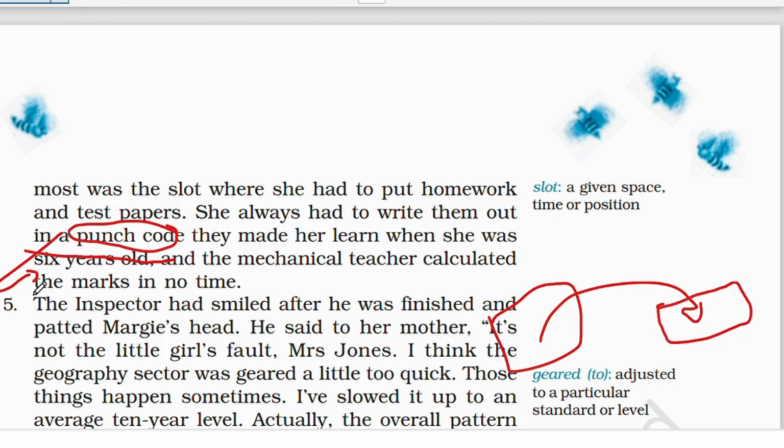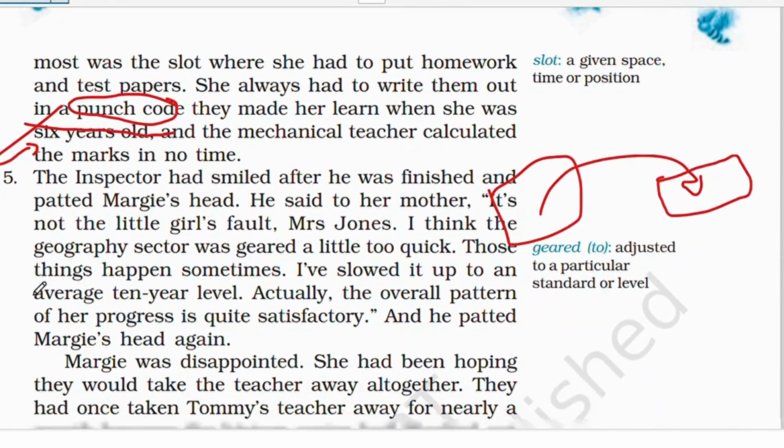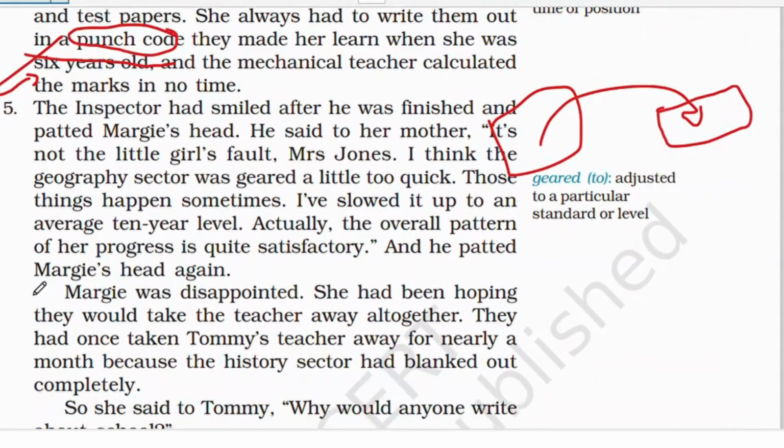So after she was done with the test, or if she was done with the homework, she used to write it in punch code, and then she would submit it right in the slot which was given, and then the mechanical teacher calculated her marks and gave her what was wrong. Okay, and then it gave her the marks in no time. So the inspector had smiled after he was finished and patted Margie's head.